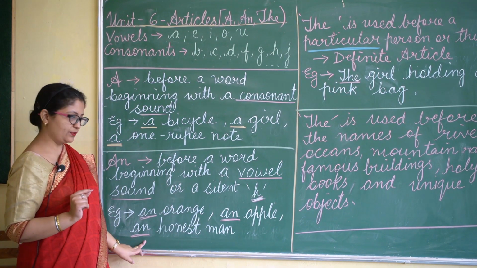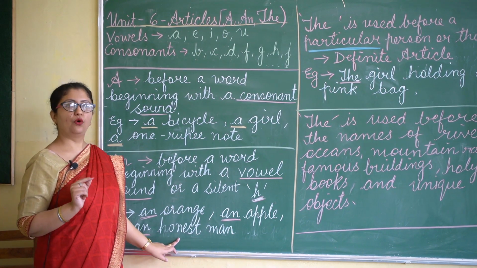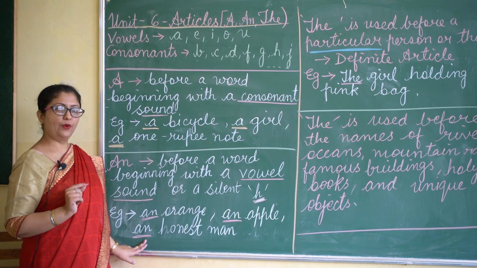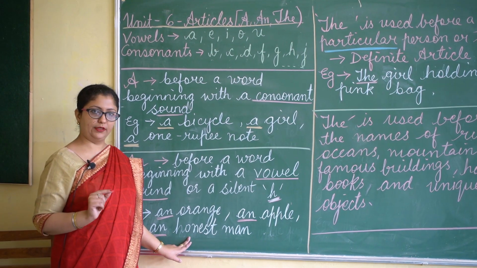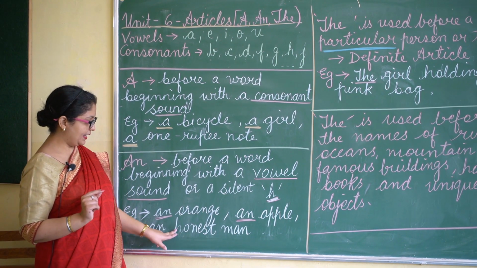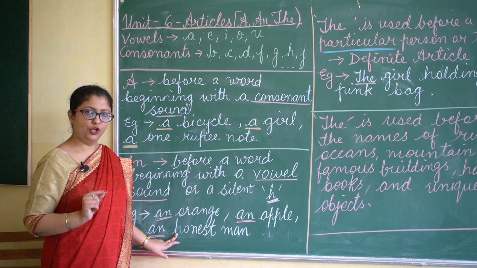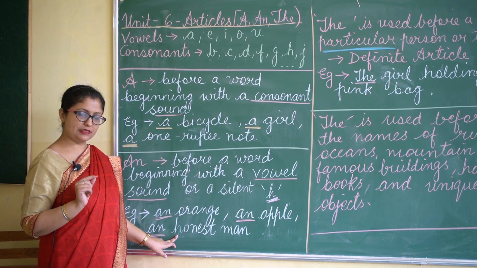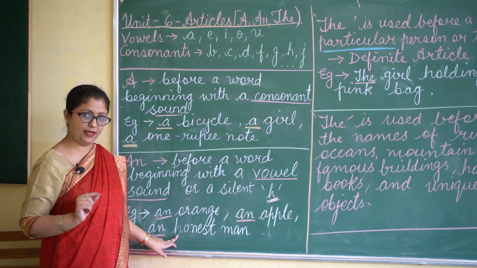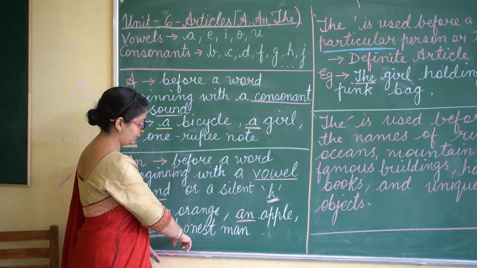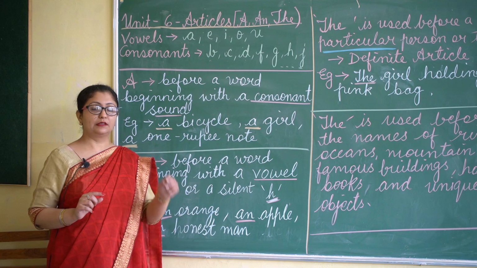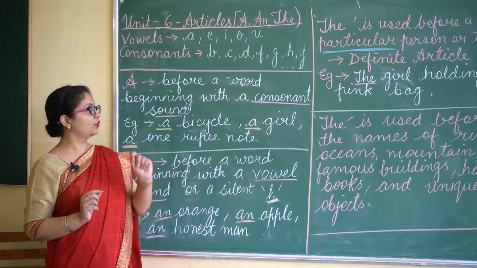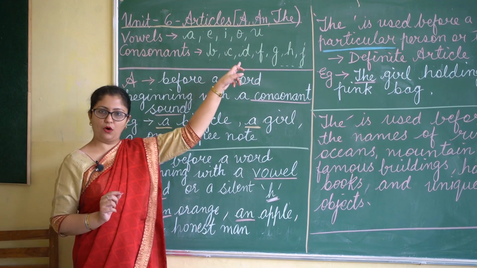Now please see this one, an honest man. Now here when we say the word honest, H is silent. We do not pronounce H. Okay, the sound of H is not there. And when you pronounce the word honest, the starting sound that you get is of O. And O is a vowel.